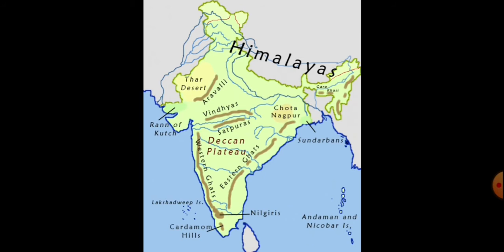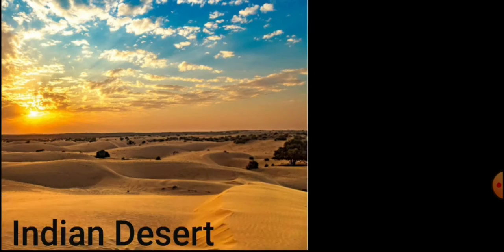The Western Ghats have higher elevation with a maximum height of 1600 meters. On the other hand, the Eastern Ghats reach a maximum of 600 meters in height.